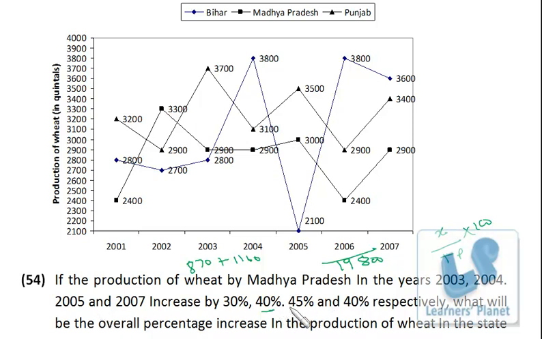Then in year 2005 it is 45%. So here 45 into 3, 1350. Okay, then it is 40% in year 2007. In year 2007 it is 45%. So 40% is 1160, and then 5% of this is 29 5s are 145. Okay, so this is the calculation we have to make. Zeros are already cancelled.